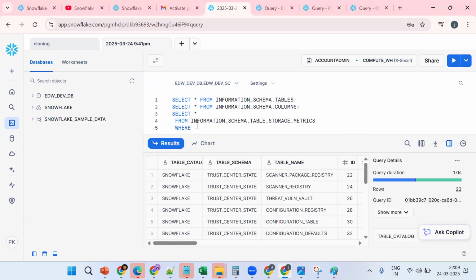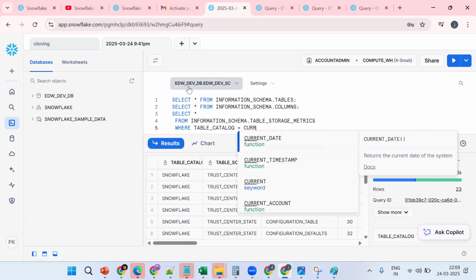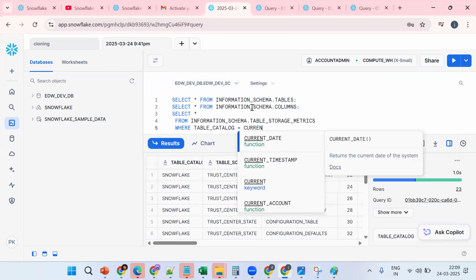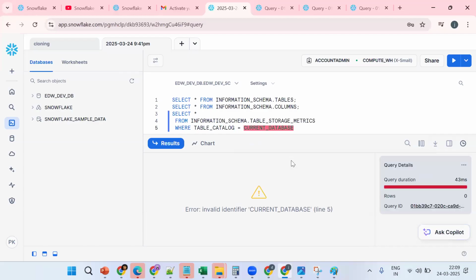Now how to get this database? Table catalog; catalog is nothing but the database. How to get it? Current database, with parentheses.